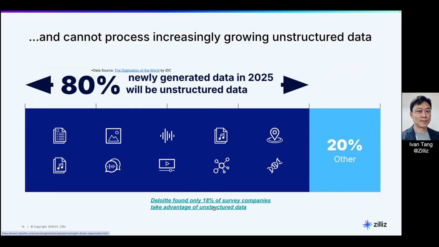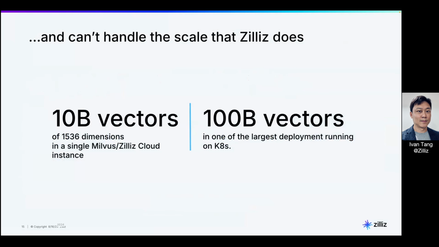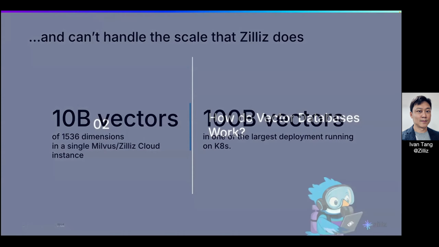So there's a lot of untapped insights in unstructured data that you can leverage to power your new feature or your company. Now, a bit of numbers here. The largest instance that we have seen so far on Milvus and Zilliz is 10 billion vectors on a single cluster. And one of the largest deployments on Kubernetes across multiple instances is 100 billion vectors as well. So that's something that Zilliz can handle very well.